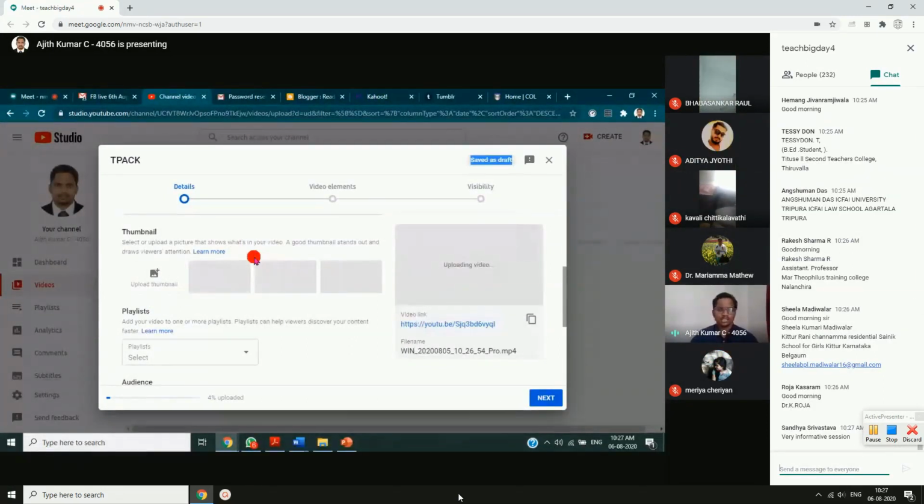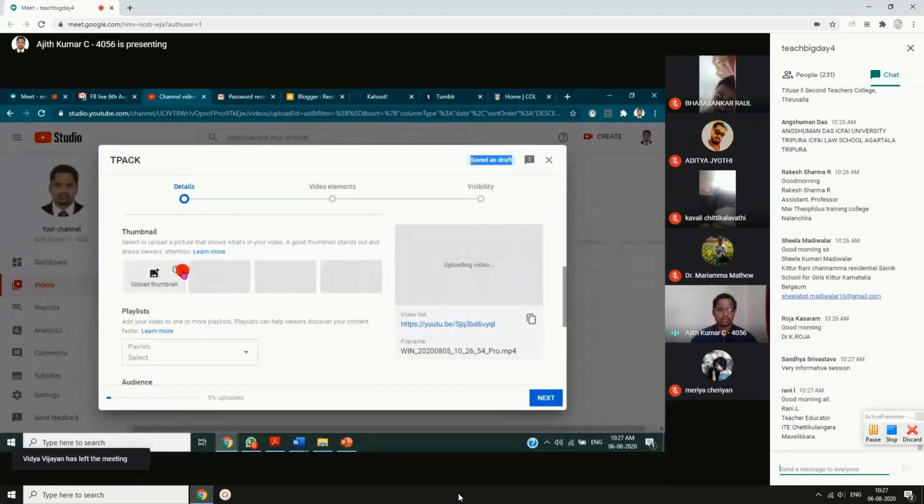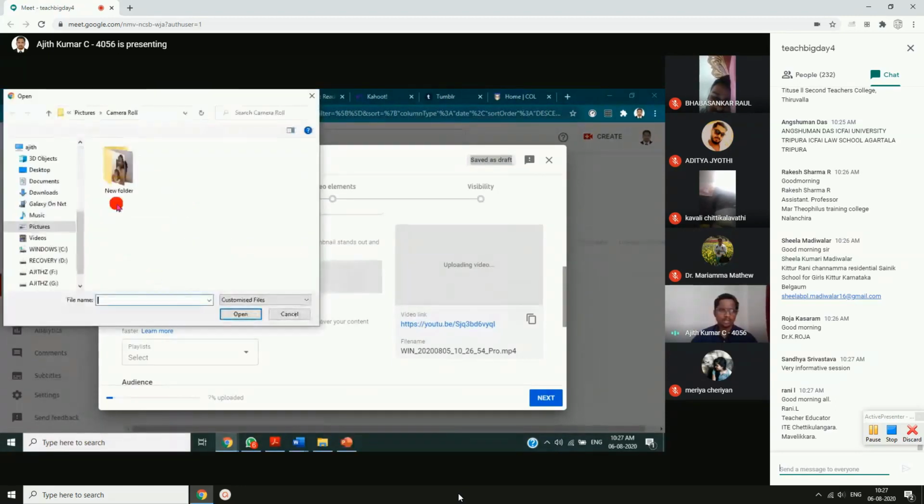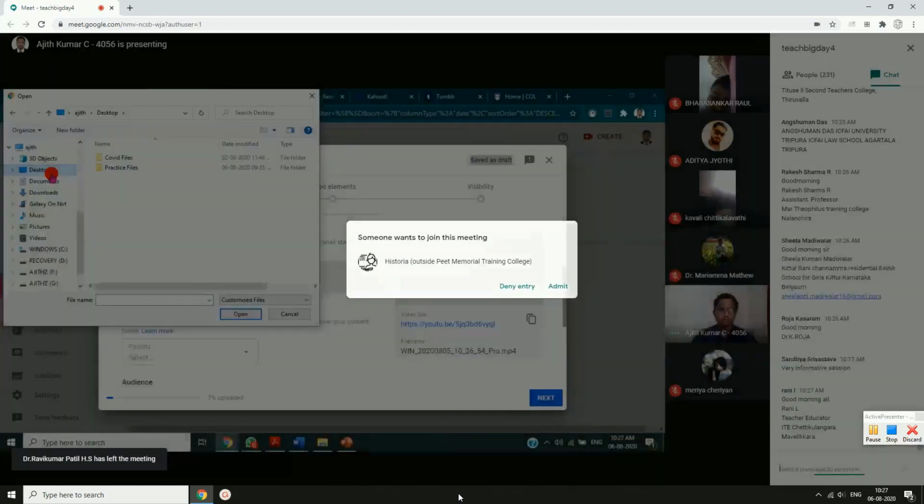Then you save it as a JPEG image. That JPEG image can be uploaded to this place, upload thumbnail. Maybe let me see if I can take any thumbnail if it is there. Upload thumbnail. I'll go to desktop, practice files.